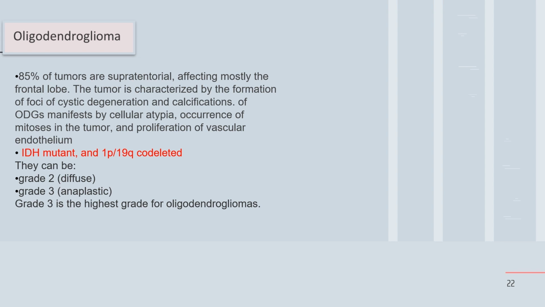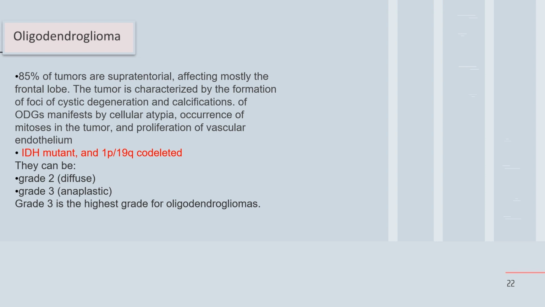On molecular biology, oligodendroglioma may go with IDH mutation and 1p19q deletion. It can go with grade 2 diffuse, grade 3 anaplastic, and grade 3 with the highest grade of oligodendroglioma.